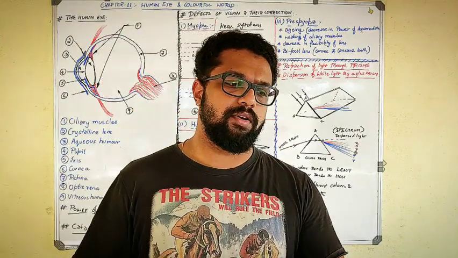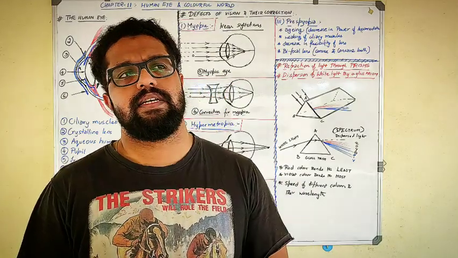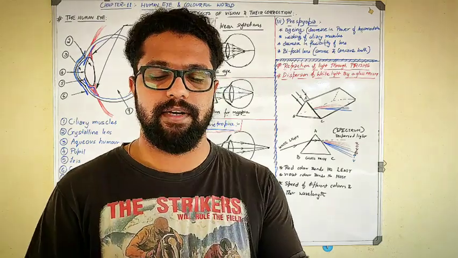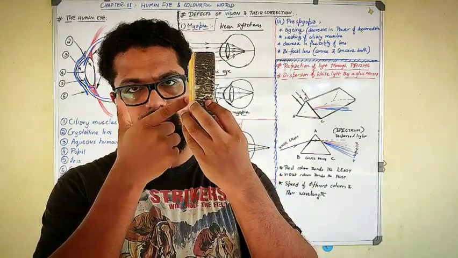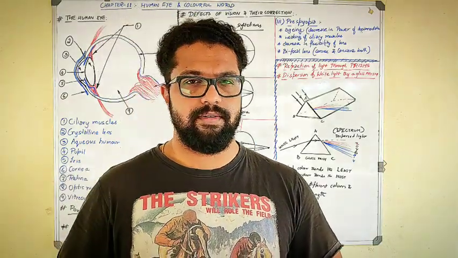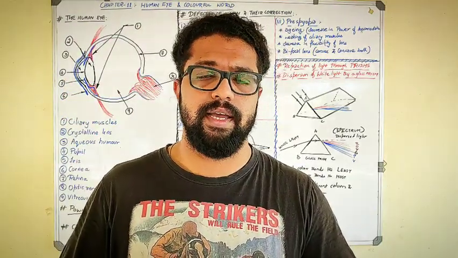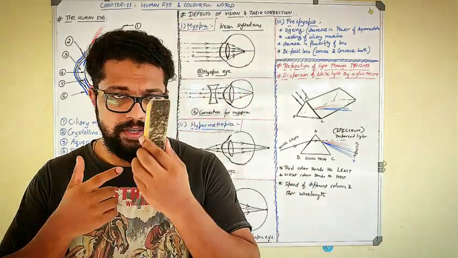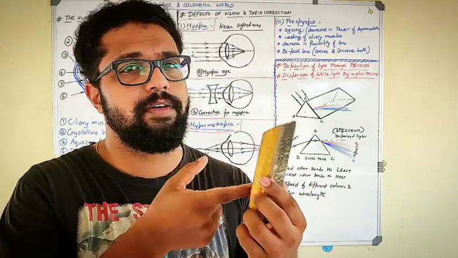In general, a normal person who has no defects at all, a healthy eye, has a near point, or clearly visible point, of 25 centimeter from the eye. This image I can see very clearly at around 25 centimeter from the eye. If I bring it even closer, I will not be able to see the object clearly, and you feel pain in the eye. You can try that and see. The point up to which you can see nearby objects clearly is called the near point. It is usually 25 centimeter from the eye for a normal person.